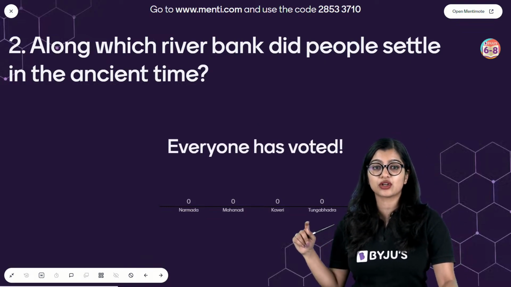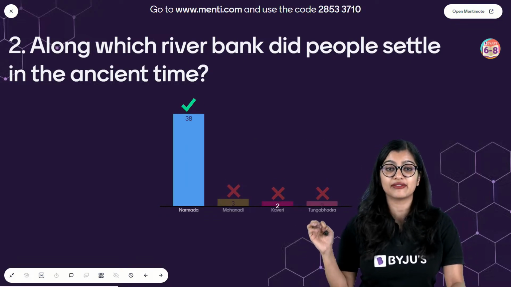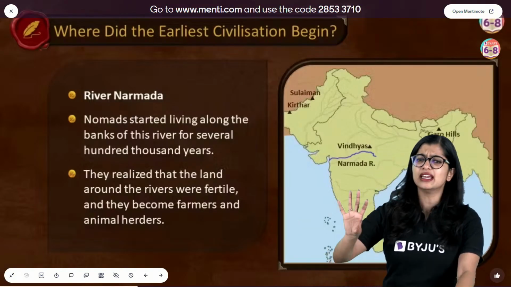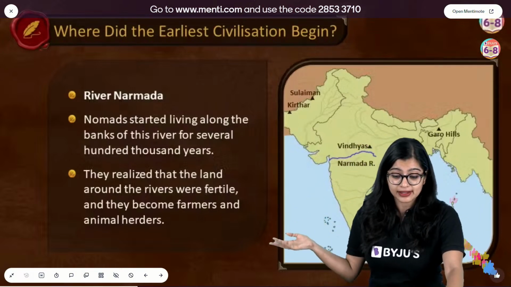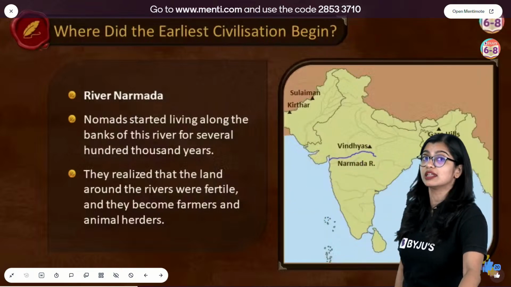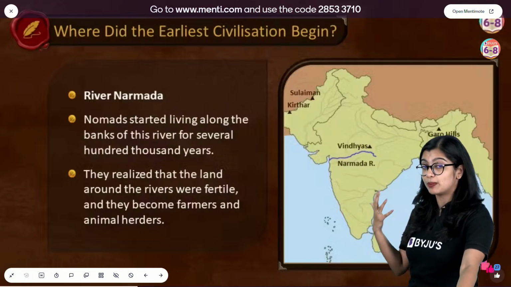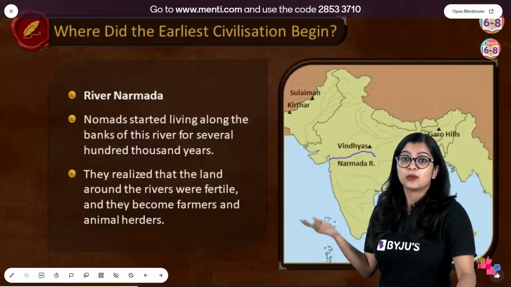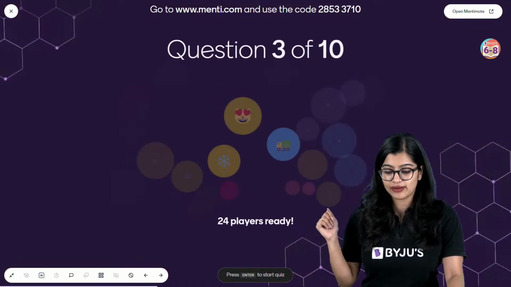Now we are talking about where they settled, and very good all of you. The correct answer here is Narmada, because we know that for many years people were walking around from one place to another. They were called nomads, but in earlier civilizations they realized that if they settled in and around the rivers, the land was very fertile, and because the land was very fertile, they were able to become farmers, practice agriculture, and fend for their needs, which is why they were able to settle along the rivers. Yes? Okay, moving on to question number 3.